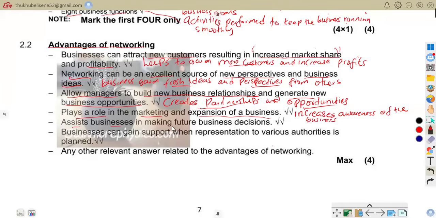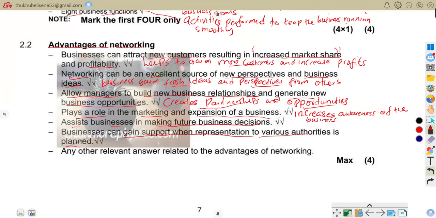Also assist business in making future business decisions. So we are talking about assisting in decision making. So meaning to say business get advice and information from others. Hope you understand that. For example, learning market trends, or getting expert financial advice. So that is that, good people. Business can gain support when representation to various authorities is planned. So you gain support from authorities, meaning to say business may receive assistance when dealing with government or regulators. For example, industry groups negotiating regulations or business chambers supporting members.